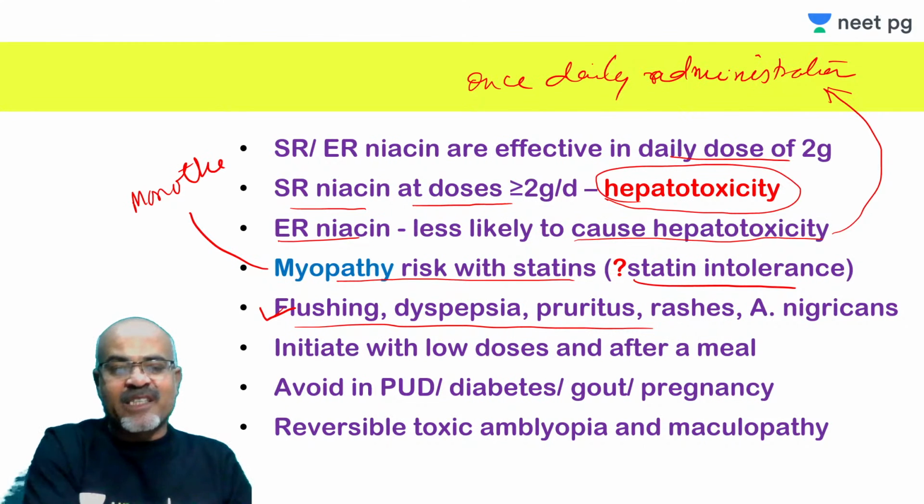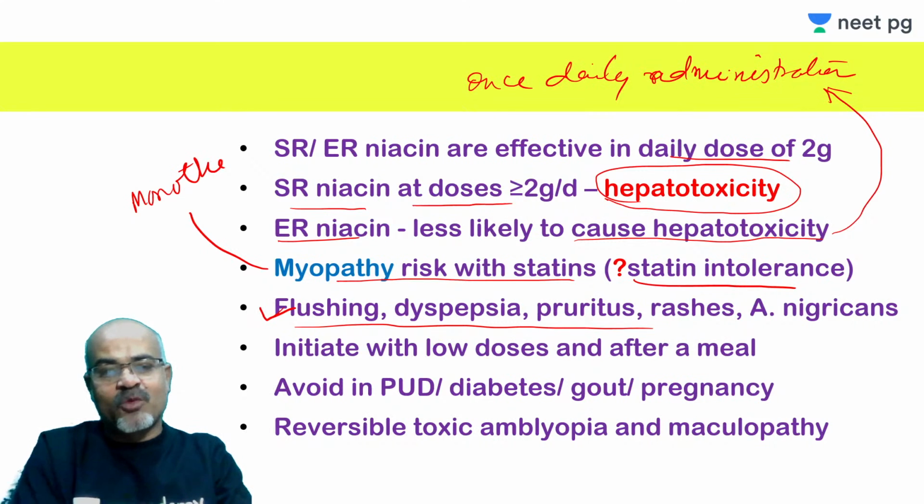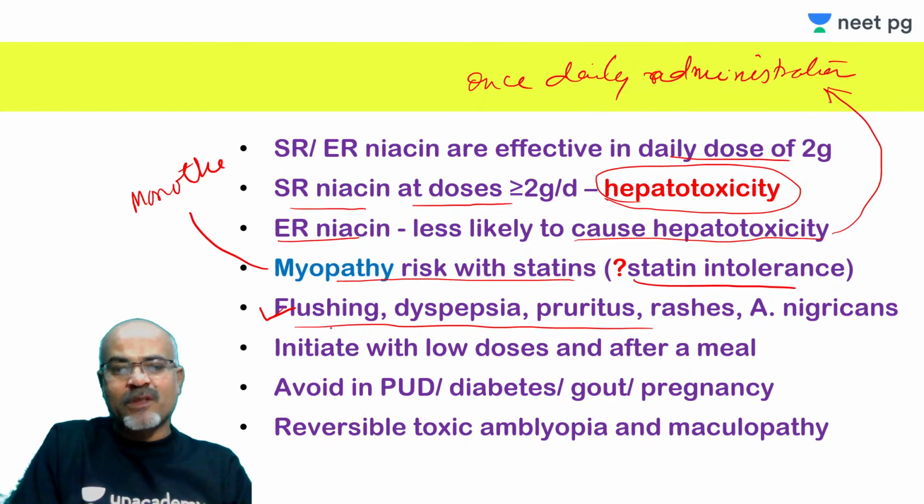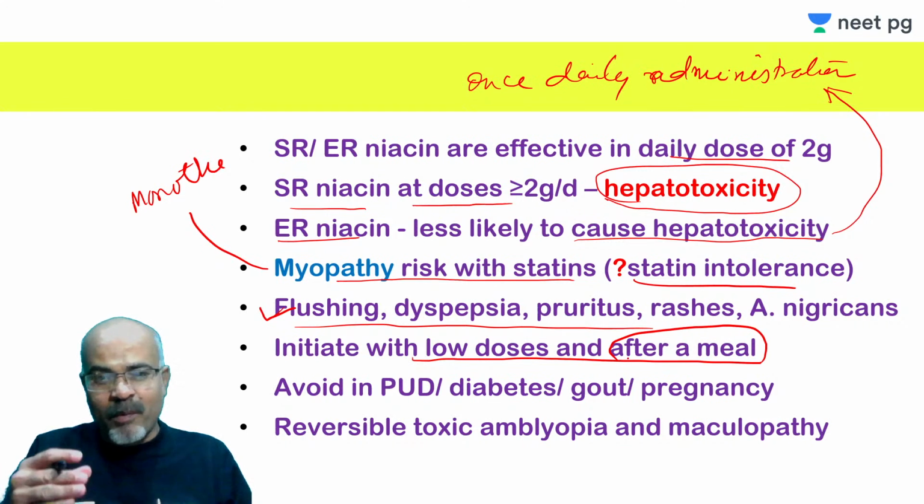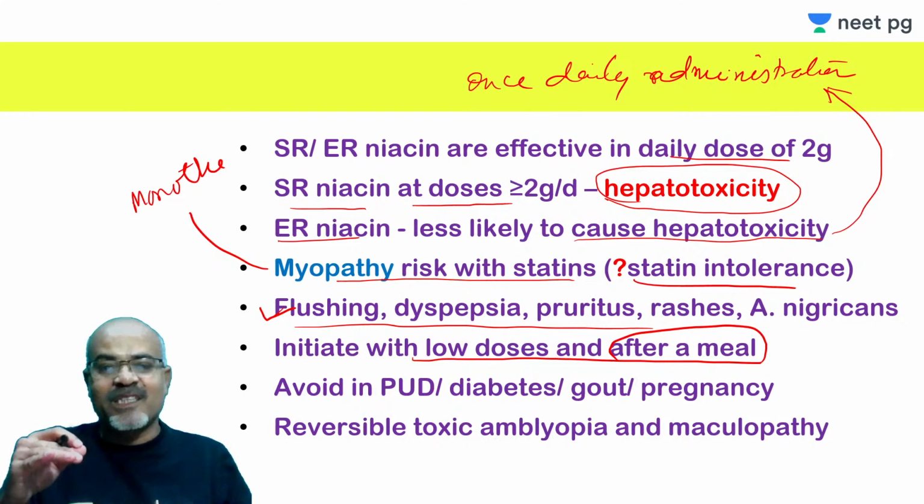Also there is dryness of the skin and all that. So it is advised that for flushing and pruritus, I already told you, aspirin or other NSAIDs. Dry skin you can manage with moisturizers. And acanthosis nigricans can be managed with some local preparation which contains salicylic acid, because there is skin thickening, and the skin becomes black and hypertrophied. This flushing and dyspepsia can be reduced if you start with a low dose and with a meal. Usually take after meal. Then these kinds of problems can be minimized to an extent.